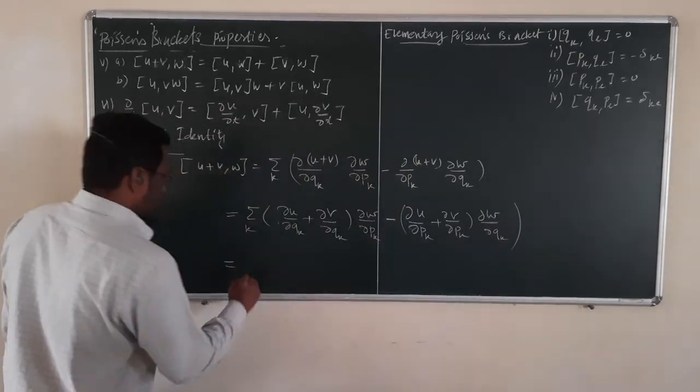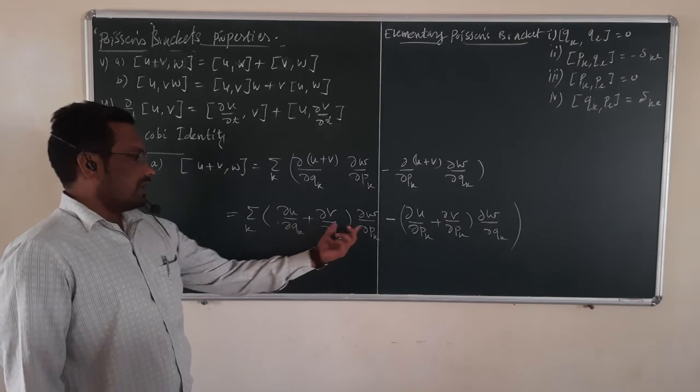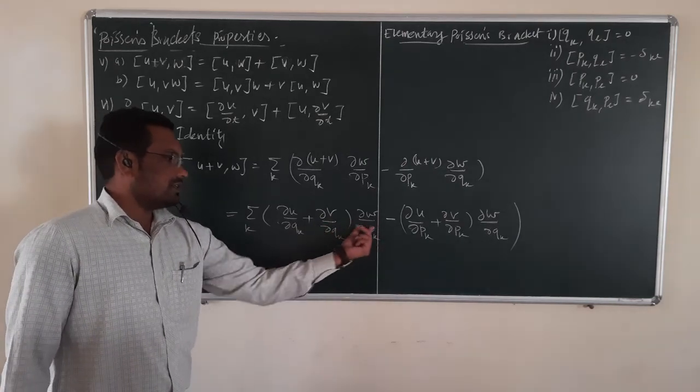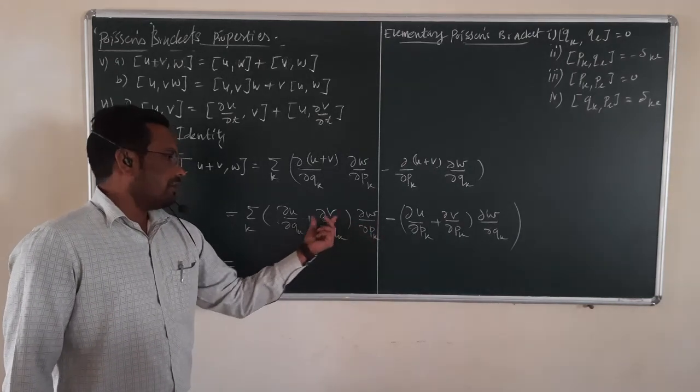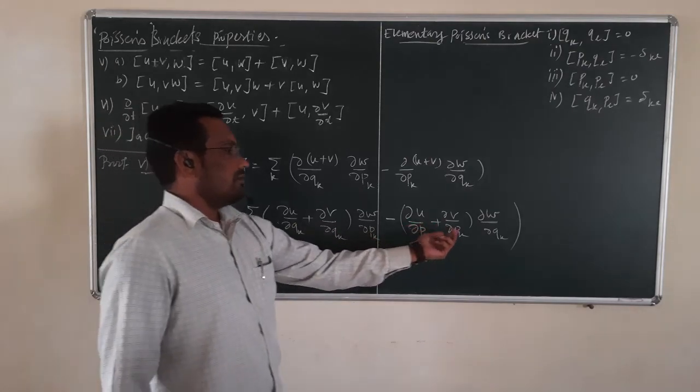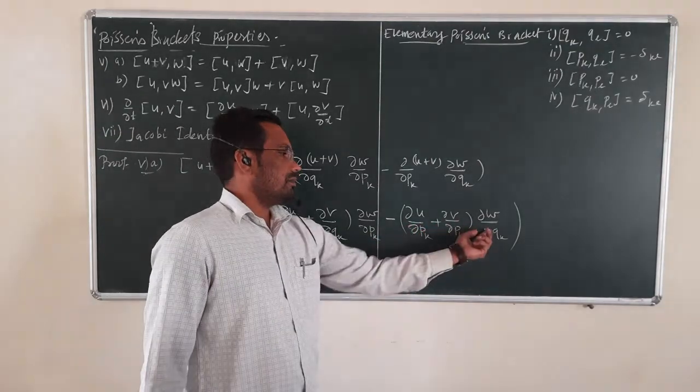Now we can multiply this term to this term and this term.